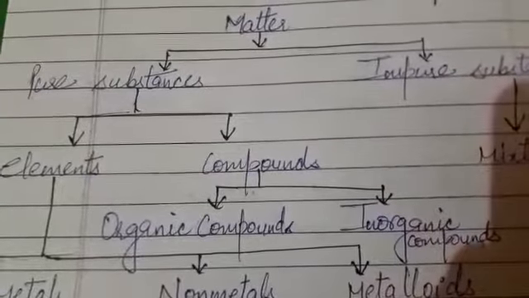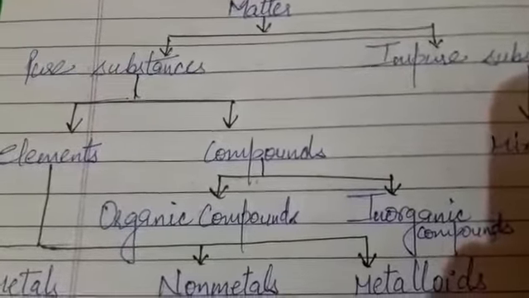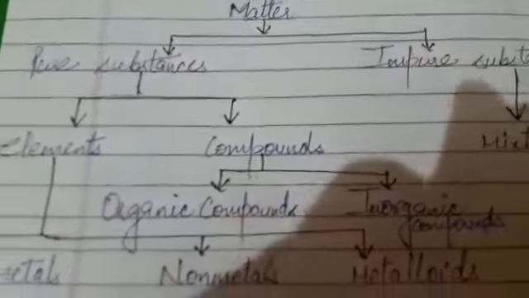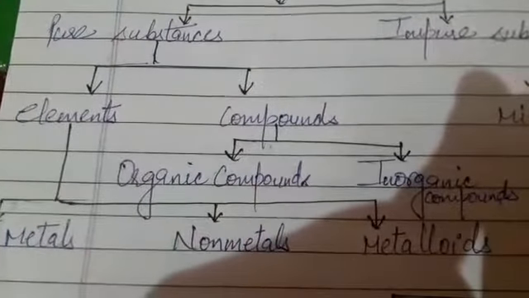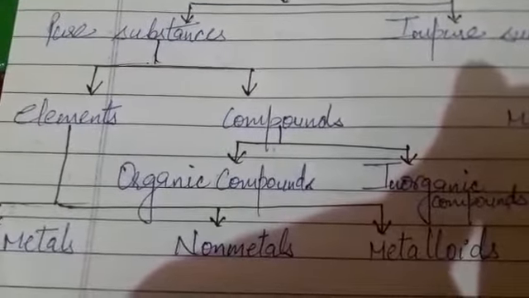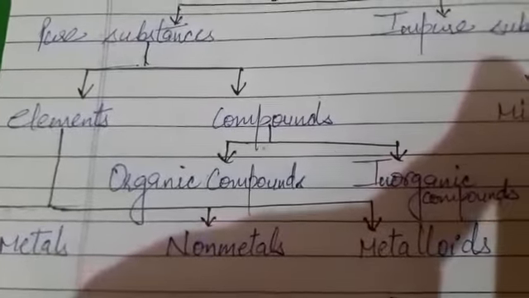We have studied in the previous chapter about the particulate nature of matter, that is, matter consists of very small particles. The purity of a substance is decided by the combination of these tiny particles.